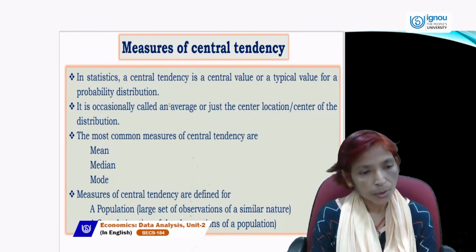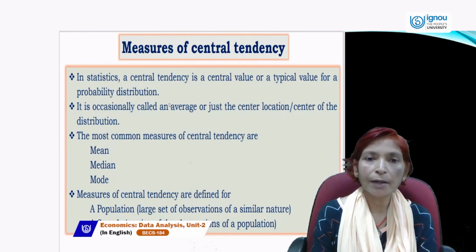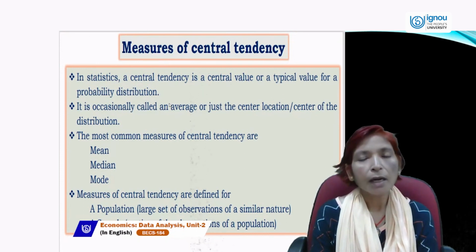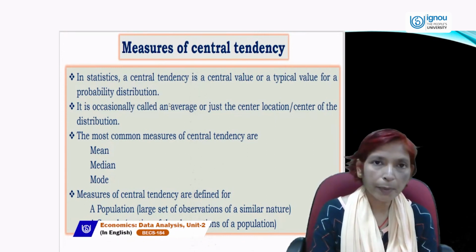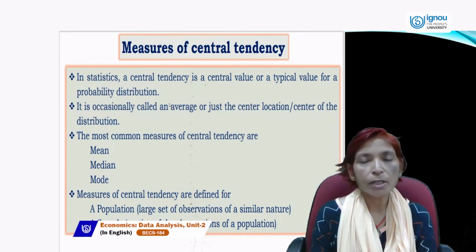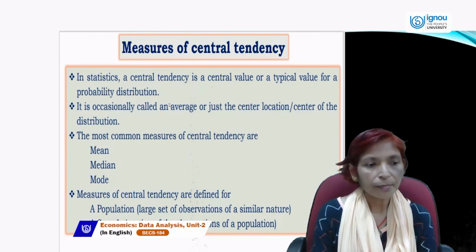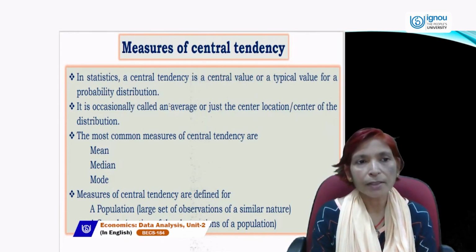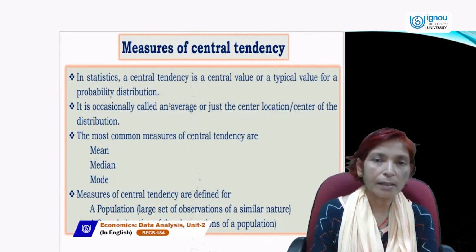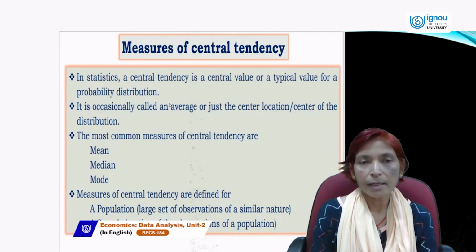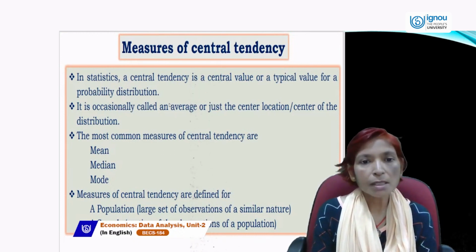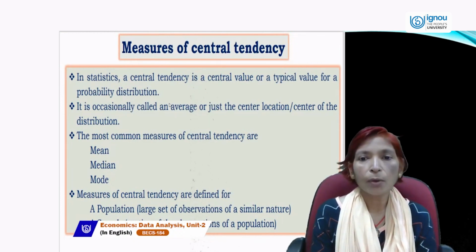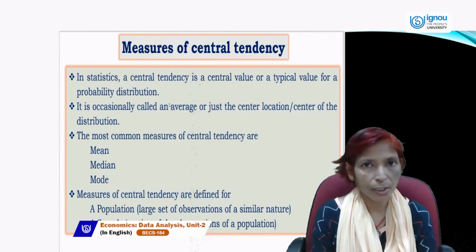Mean, median, mode. Measures of central tendency are defined for a population, a large set of observations of a similar nature, and a sample, a portion of the observations of a population. So these are the measures of central tendency. We can define it as a central value or a typical value for a probability distribution, or it is called an average, or just the center location and center of the distribution.